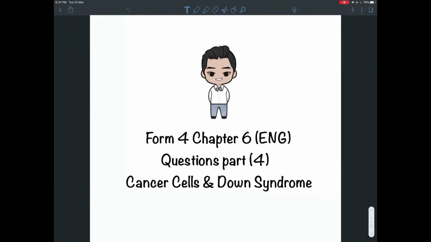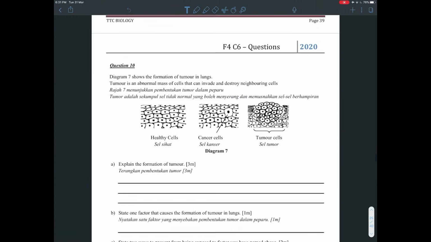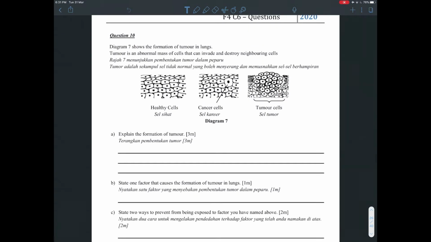Okay, so now we'll do questions for the cancer cells and Down syndrome. Straight away to question 10, page 40. Okay, first question they ask: explain the formation of tumor.